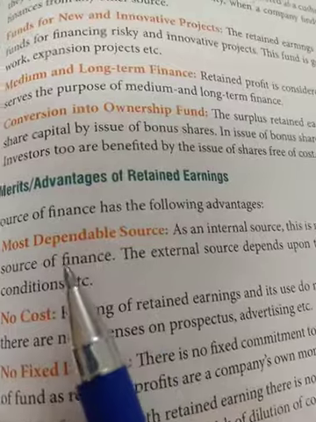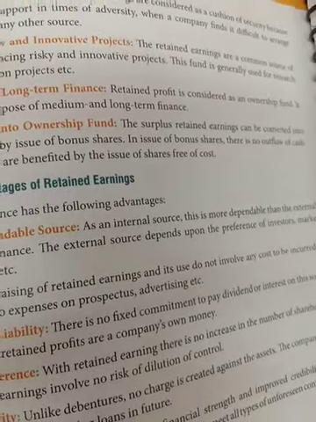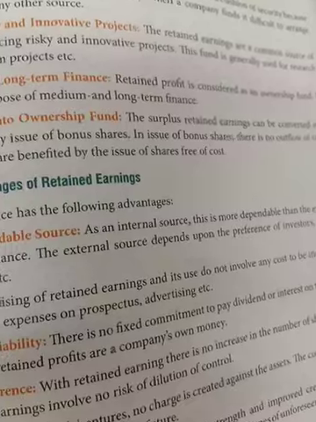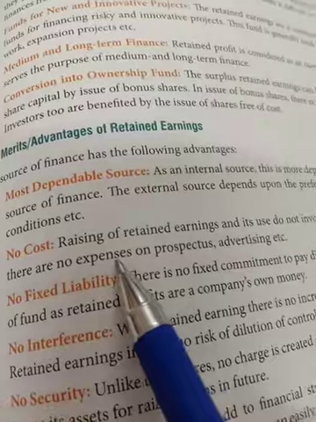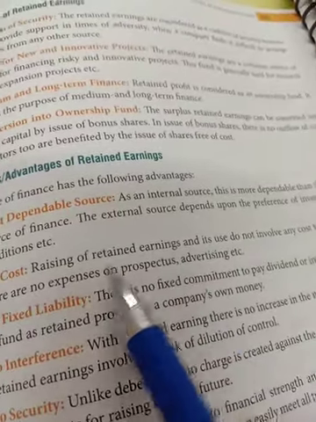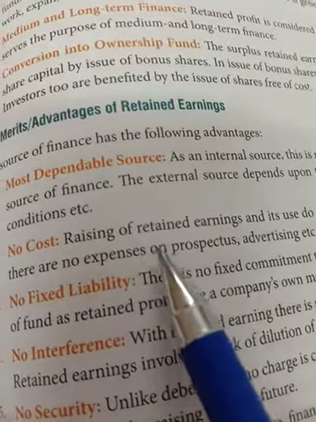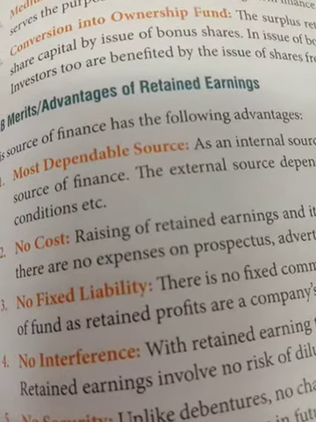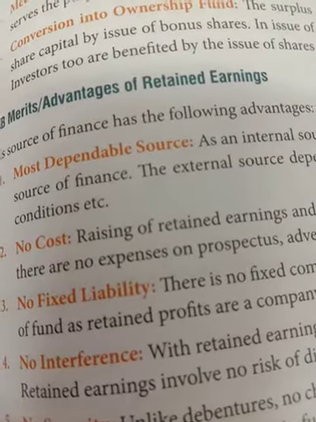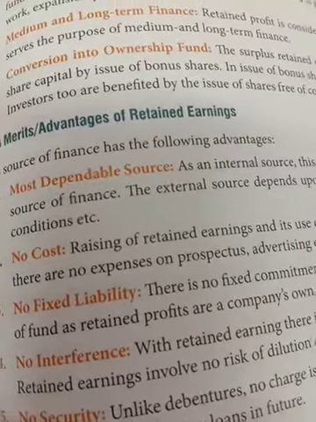Now the advantages of retained earning. Most dependable source: it is the most dependable source for the company compared to borrowed funds or some other form of loan. So it is the most dependable source, and secured also. No cost: if you use retained earning, there is no cost. If you go for finance through equity shares, you have to incur expenses like prospectus or advertisement. If you go for a bank loan, you also have to incur some expenses. But in the case of retained earning, no cost is there, no need to spend any money. No fixed liability: definitely no need to pay back this amount to anyone.